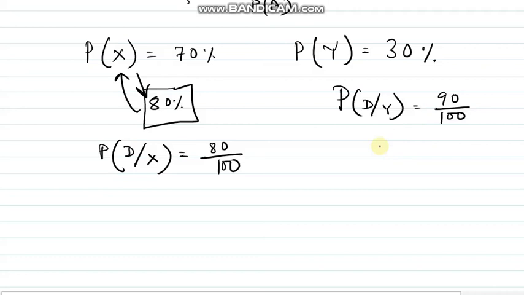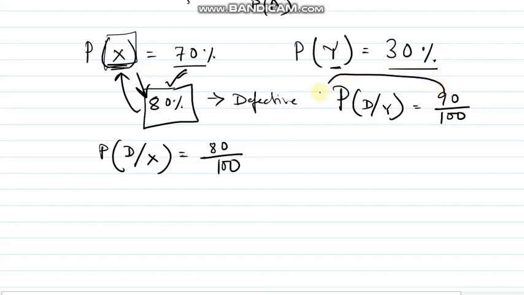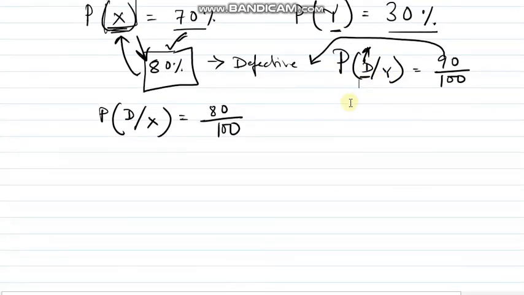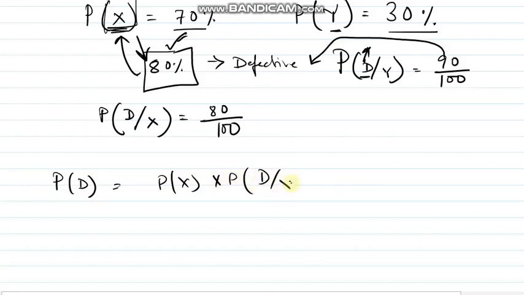So again, company X produces 70% curd, company Y produces 30% curd. From the curd produced by X, 80% is defective, and from the curd produced by Y, 90% is defective. This D is the defective set. This means the probability of defective curd coming from Y is 90%, right? So first, the probability of defective curd will be probability of X into probability of this plus probability of Y into probability of this, right? That is the probability of defective curd.